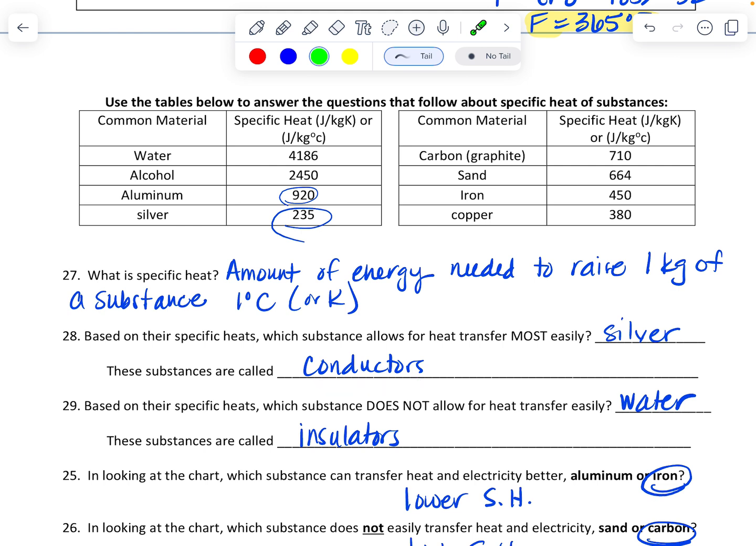Which substance does not allow for heat transfer easily? That would be a high specific heat, meaning it takes a lot of energy to heat it up, and that would be water, and those are insulators.